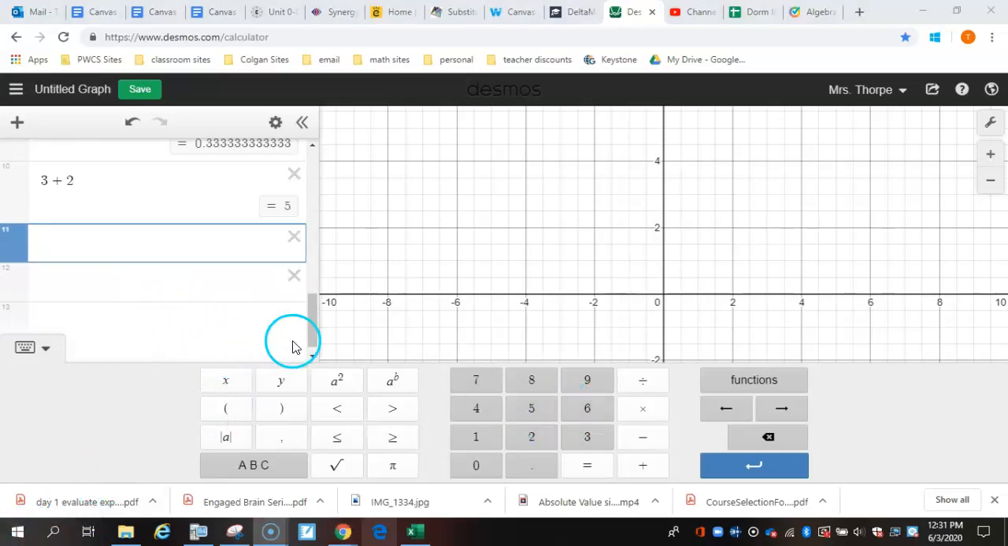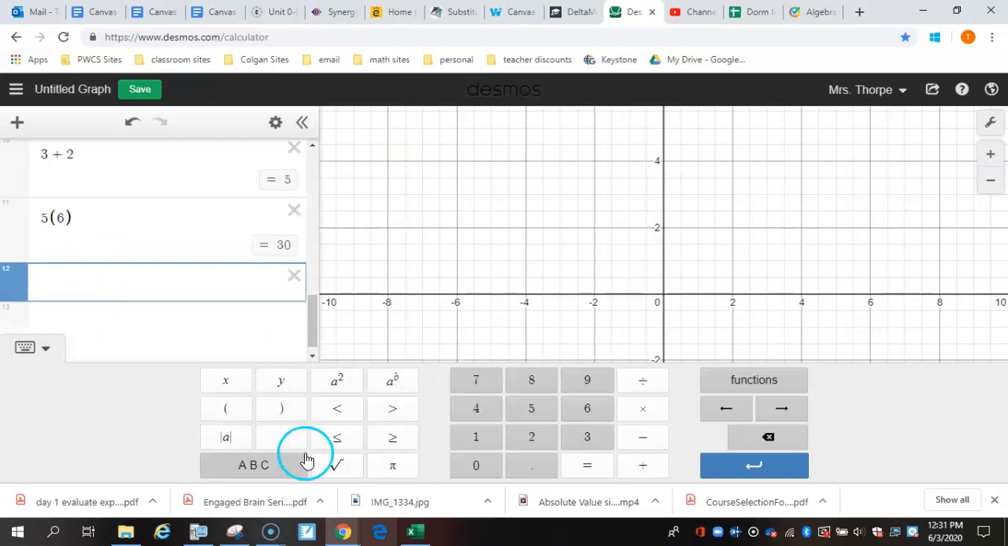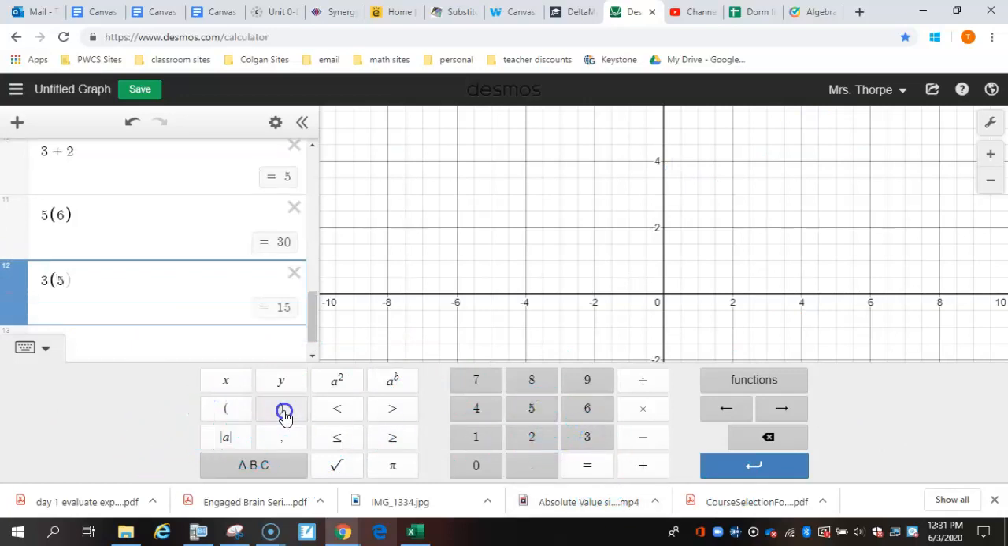The last way I'm going to show you how to multiply is, notice that I was pressing the star on my keyboard or using this multiplication sign, but you can also use your parentheses as well, by either typing them or using these parentheses in your keypad or the online keyboard. And it still works as multiplication.